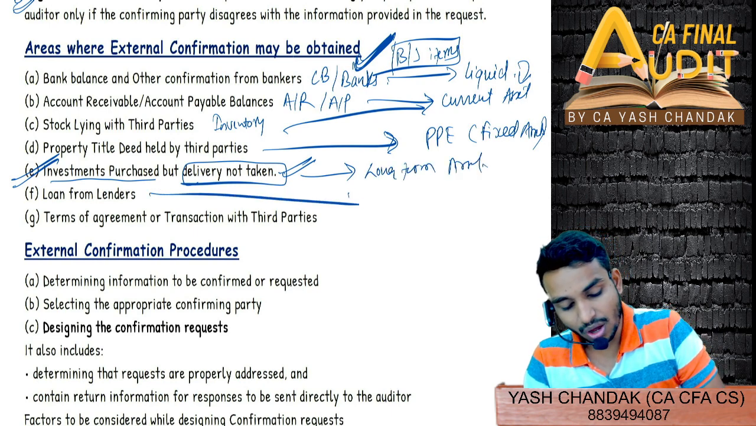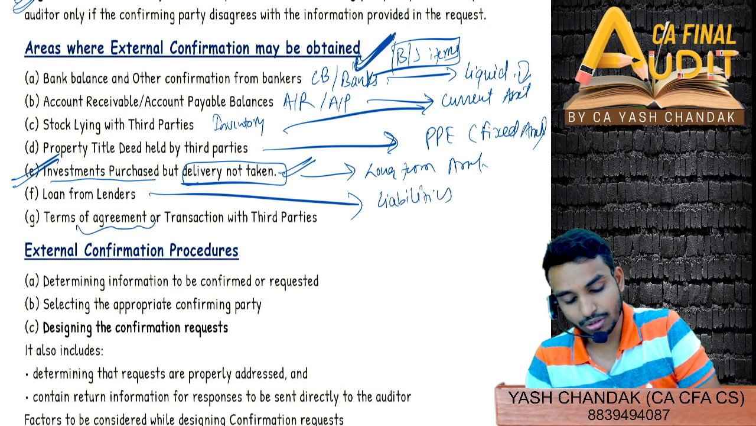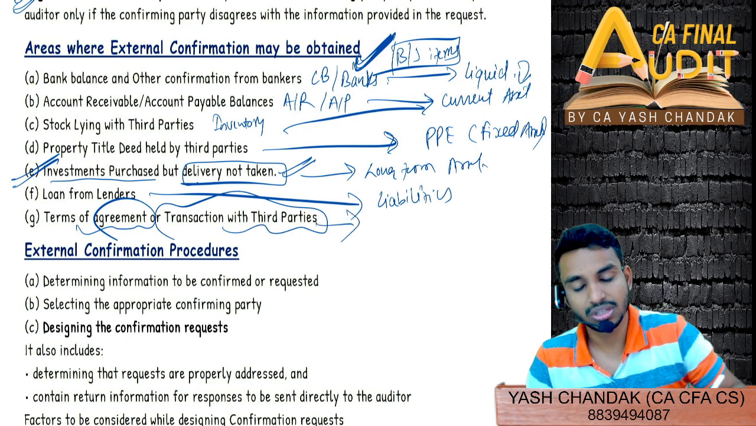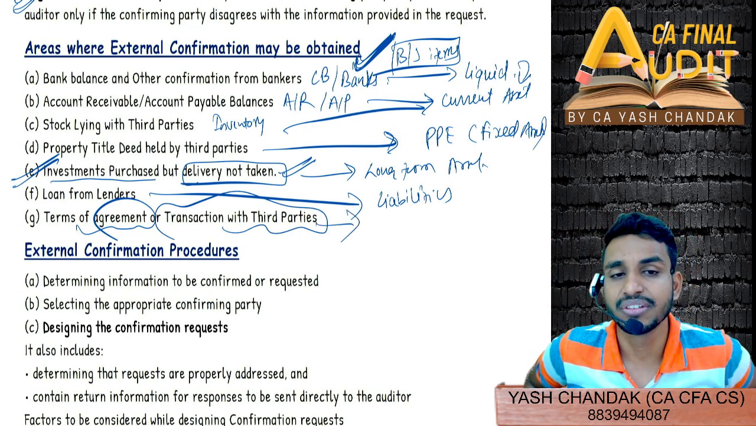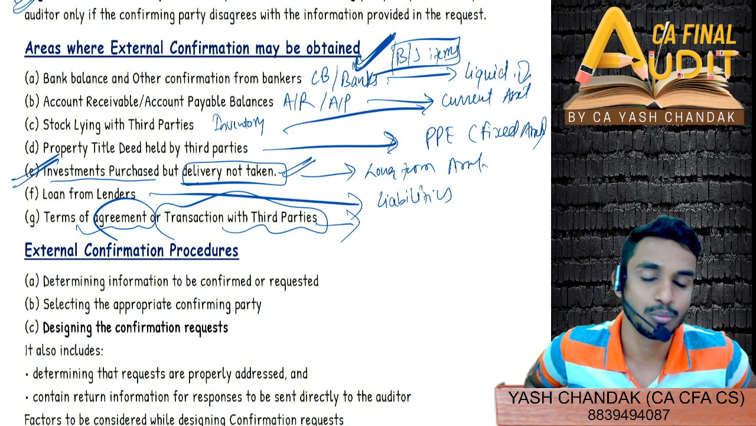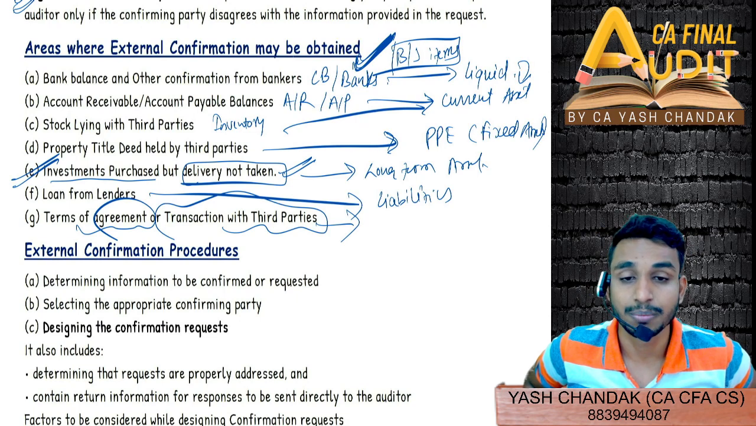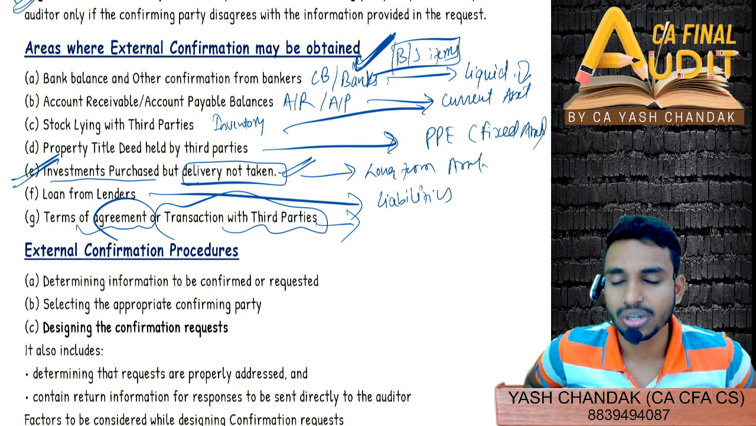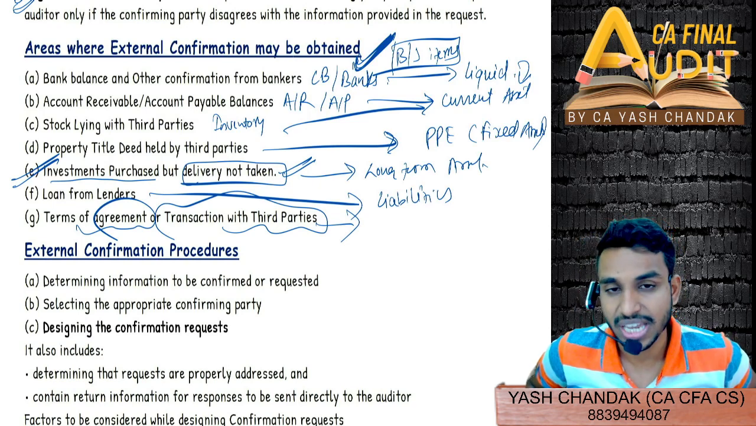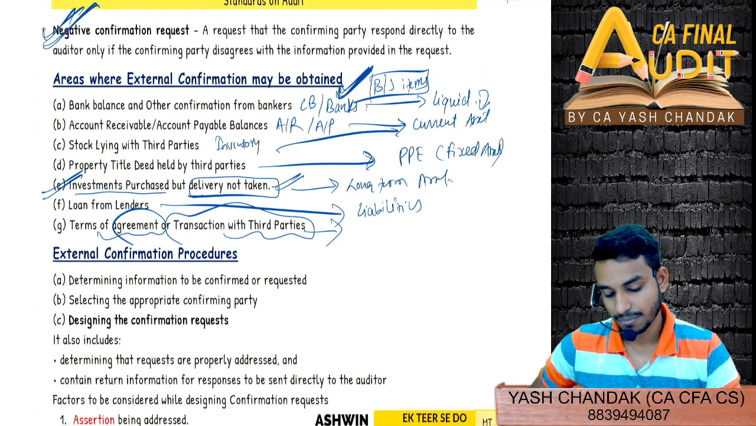Then loans, now starts with liabilities or terms of agreement or transactions with third parties. All these transactions with third parties, loans, liabilities, borrowings, deposits, everything you can take external confirmation from the deposit holder, from the borrowers, right? From the third party with whom the fixed asset has been kept, inventory, account receivable, account payable, bank balance, cash balance. These all you can perform external confirmation.